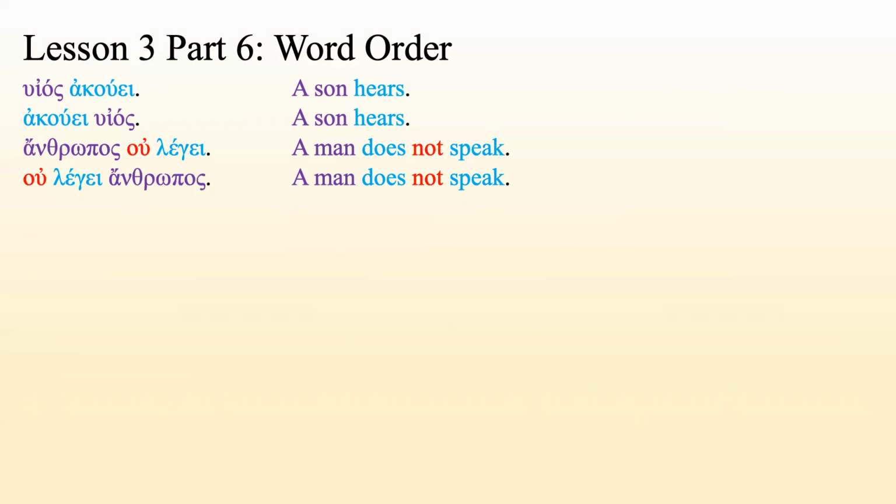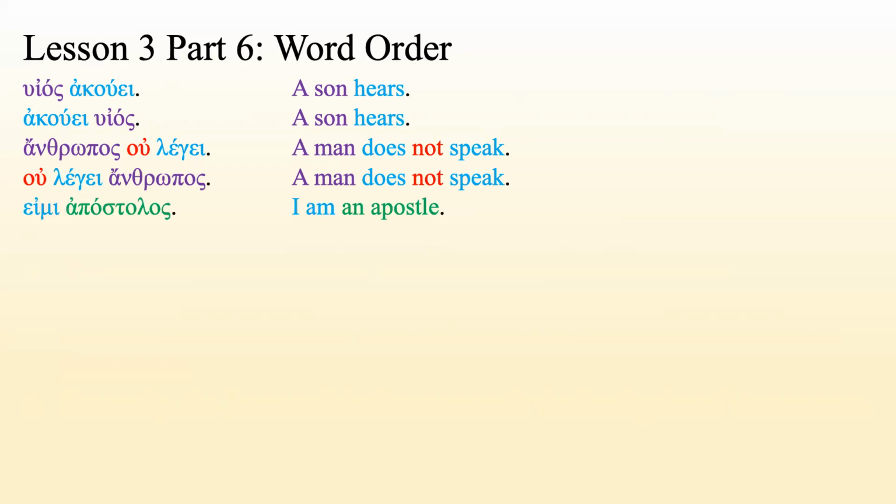Now, again, you may be wondering, but how do I know what's the subject if it's not the first word in the sentence? The word that's in the nominative case is going to be the subject. Now, so far, we've only learned nouns in the nominative case. So you may be going, well, how do I know what's in the nominative case? If it ends with os, when it's masculine, it's in the nominative case. If it ends with on, when it's neuter, it's in the nominative case.